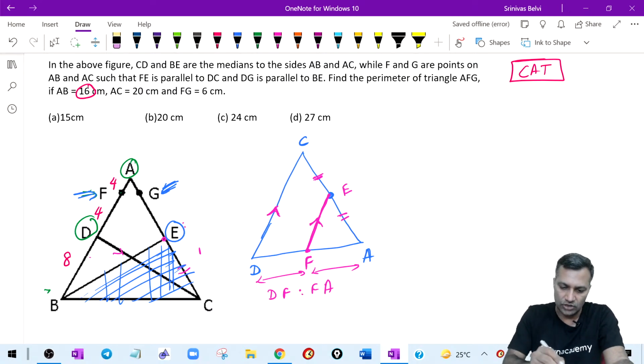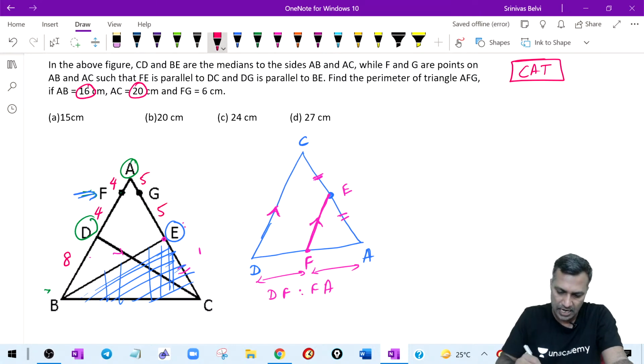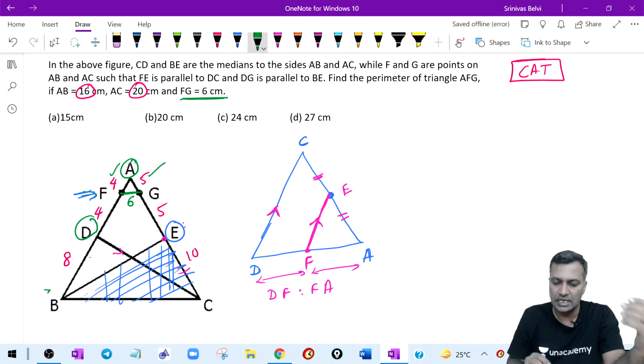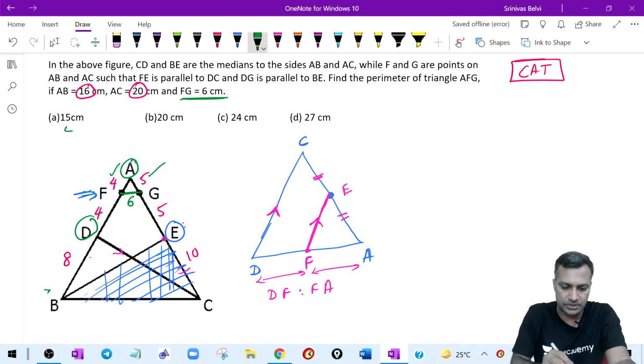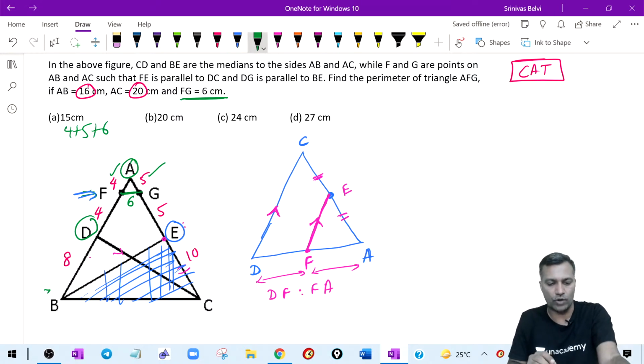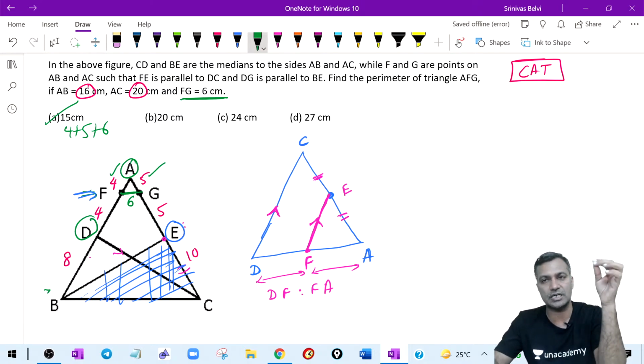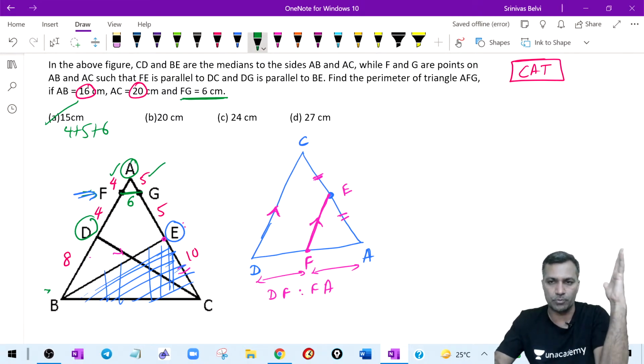Similarly, AC is 20 units. Therefore this is 5 units, this is 5 units, and the rest of this is going to be 10 units. And then you know that the author is asking for the perimeter of AFG. One measurement is 4, one measurement is 5. FG you cannot find out, therefore he is supplying us FG is equal to 6. The perimeter is 4 plus 5 plus 6, which is 15 units. So this is simply an application in CAT built purely on the basic proportionality theorem.